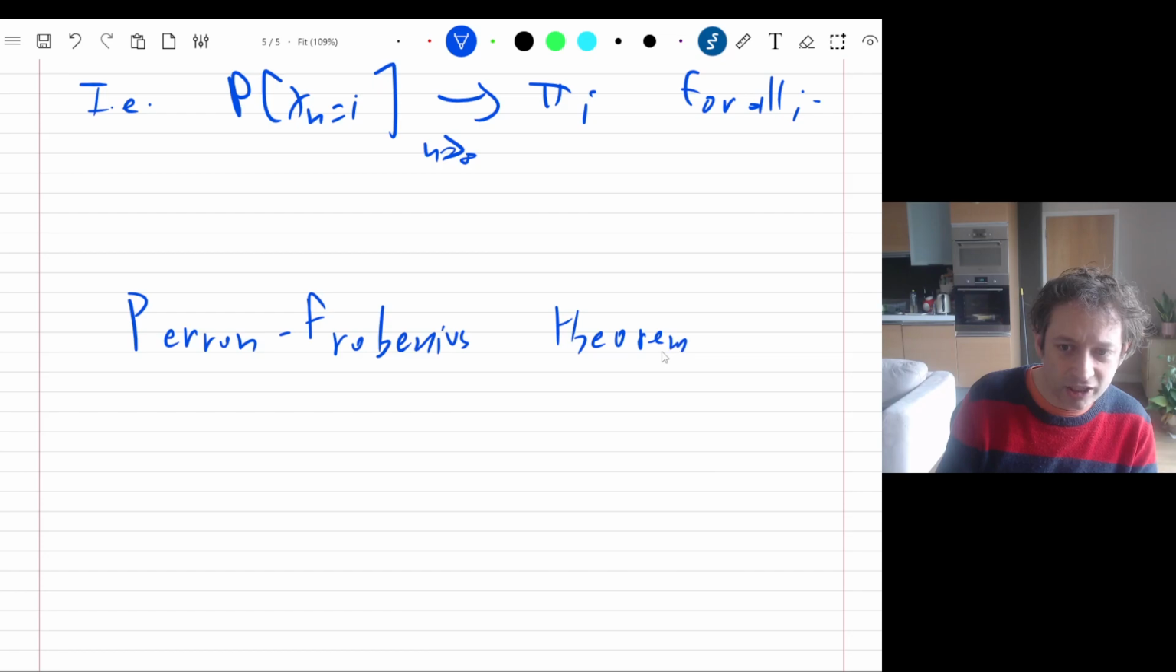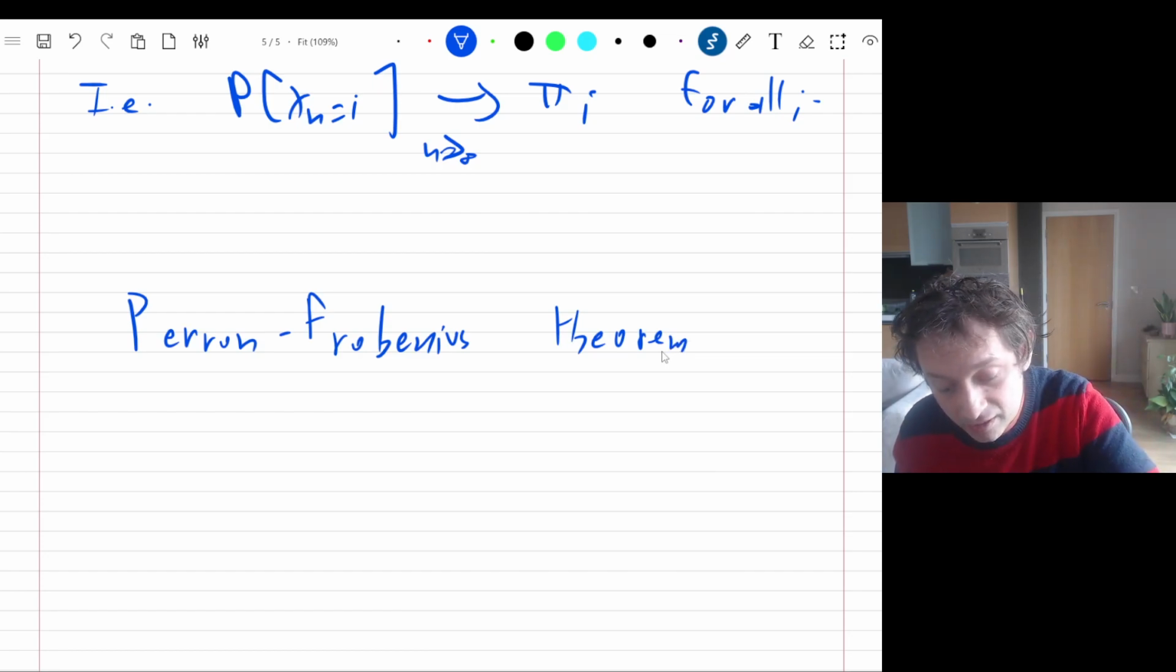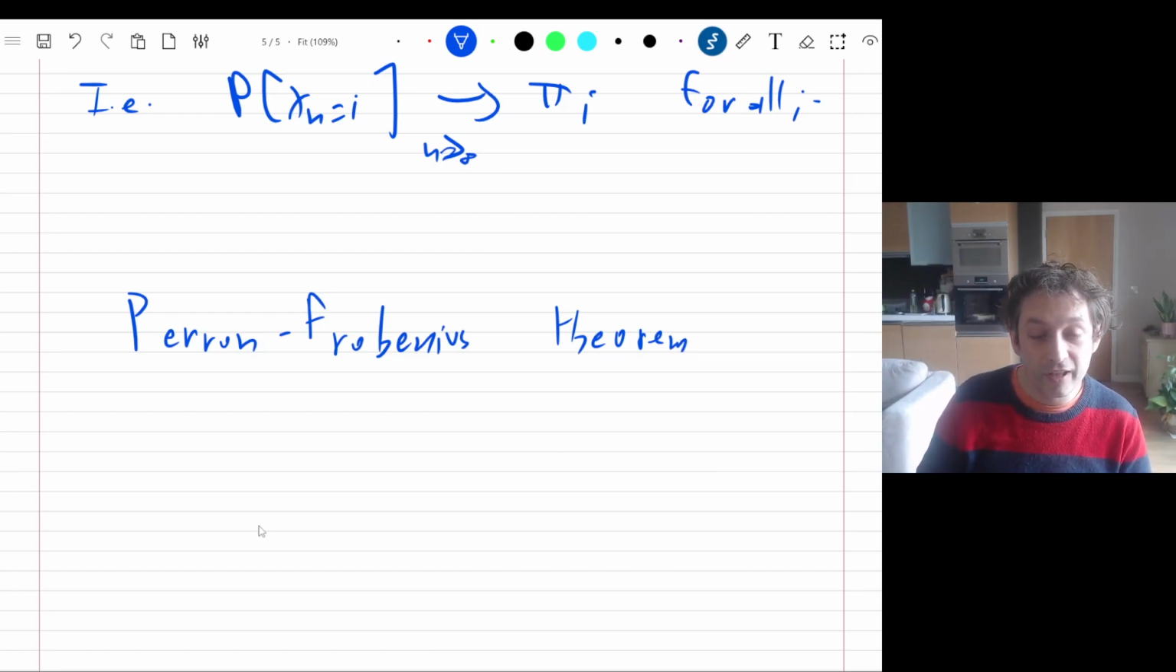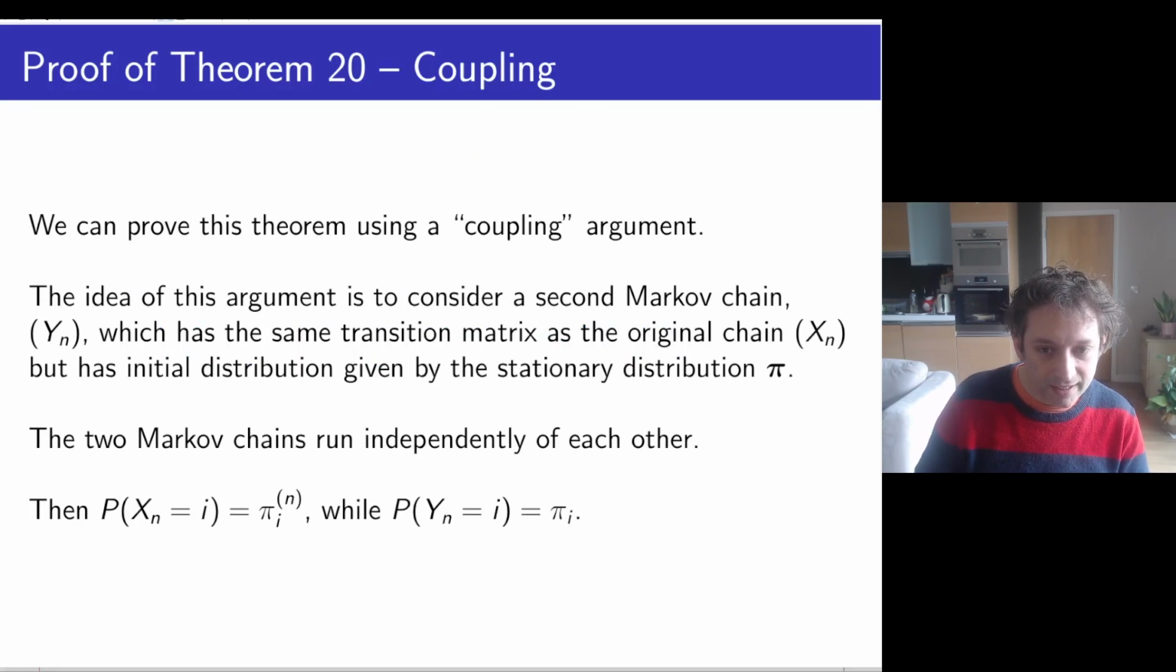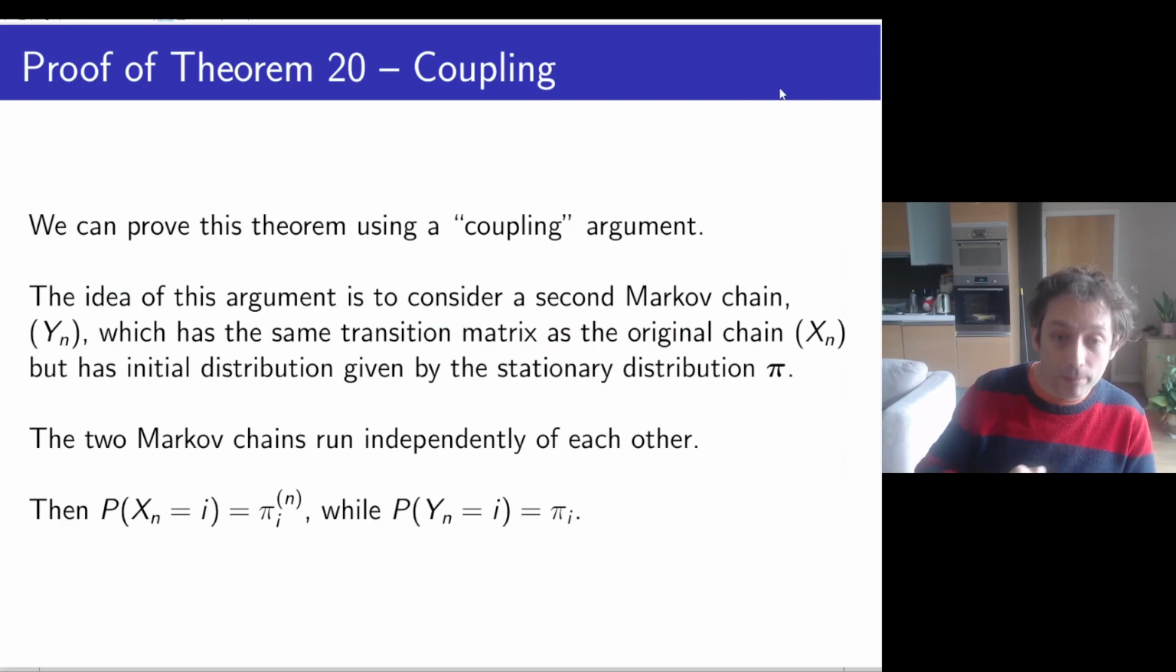And it's essentially a linear algebra version of our thing. But we're going to give a proper probabilistic proof, which is much more fun, if I dare say so. We're going to use coupling.